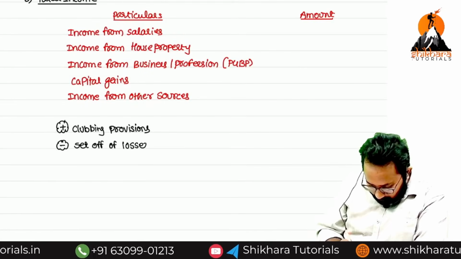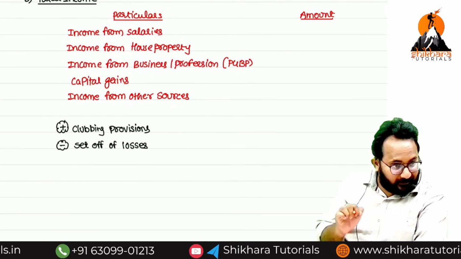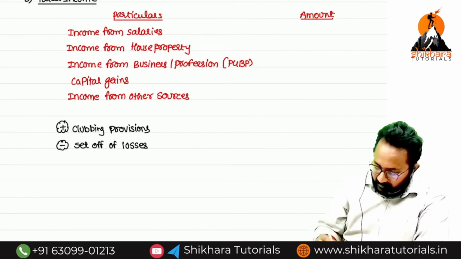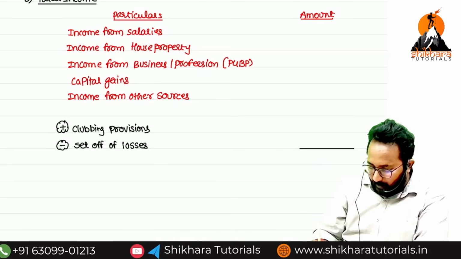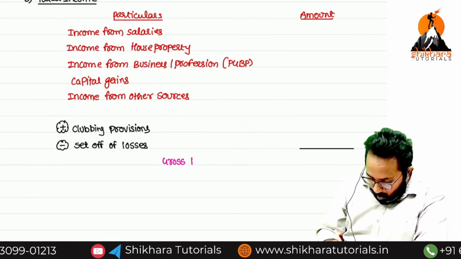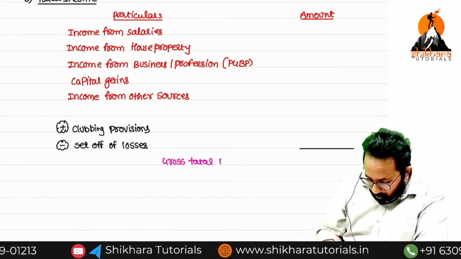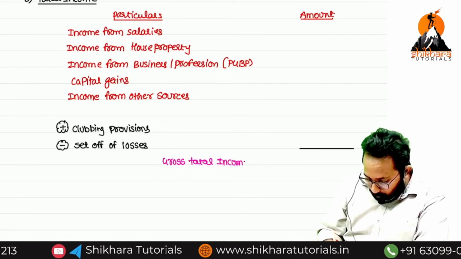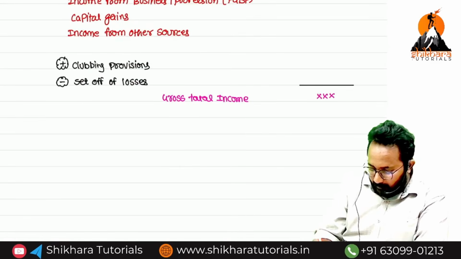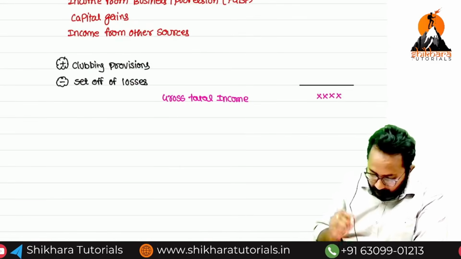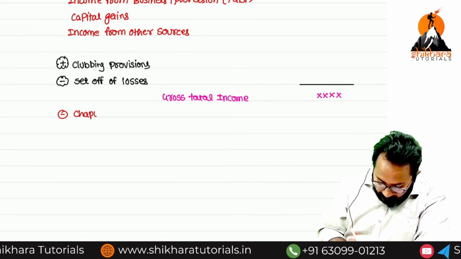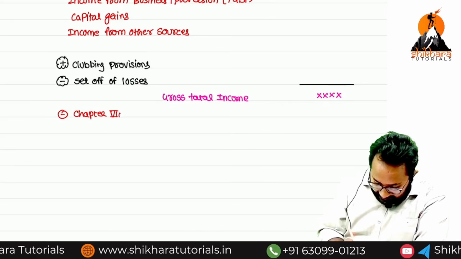Set off of what? Losses. Because of losses set off, will your income decrease or increase? Decrease. That's why I have given it as less. Finally, you can call this the gross total income. Sir, I computed all the incomes total after giving the clubbing provisions and set off provisions effect. From this, you can reduce the Chapter 6A deductions.